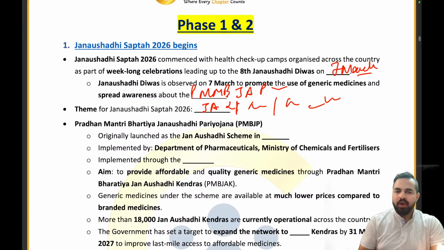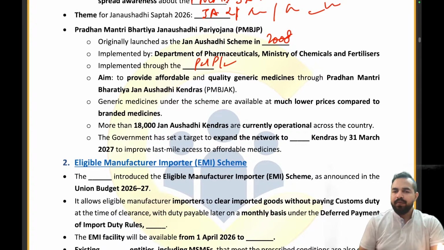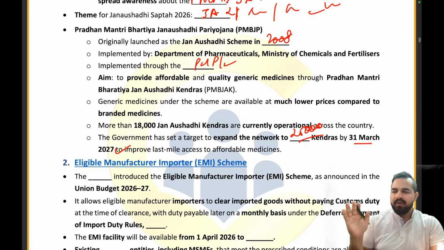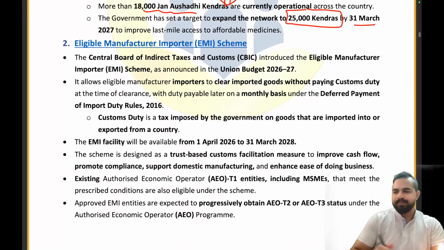Now it was originally launched as Jan Aushadhi scheme in which year? 2008. Implemented by Department of Pharmaceuticals, implemented through PMBI. We have already covered. Now what is the target of the number of Pradhan Mantri Jan Aushadhi Kendras by 31st March 2027? That is 25,000 Kendras. Absolutely right. Anybody who is still there, who is not able to understand this particular article, the scheme and what we have covered, please tell me in the chat box. Any single person who is not able to retain this information.